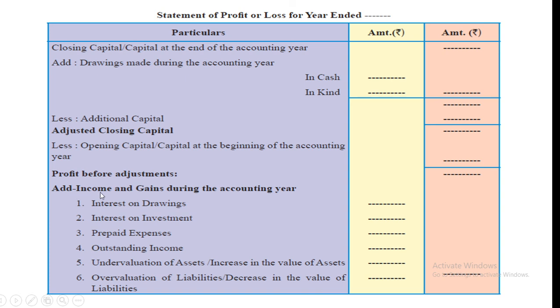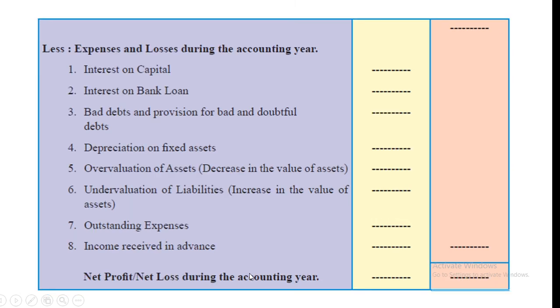Now we have to add all income: interest on drawings, interest on investment, prepaid expenses, outstanding income, undervaluation of assets, increase in the value of assets, and overvaluation of liabilities. And we have to deduct all expenses given in the problem. Income we have to add and expenses we have to deduct. After that, students, we will get the net profit or net loss during the accounting year.